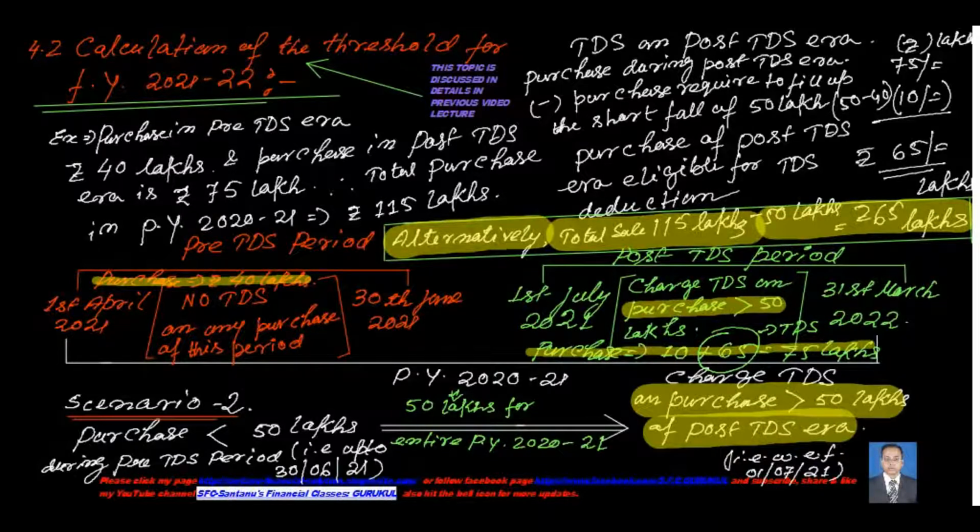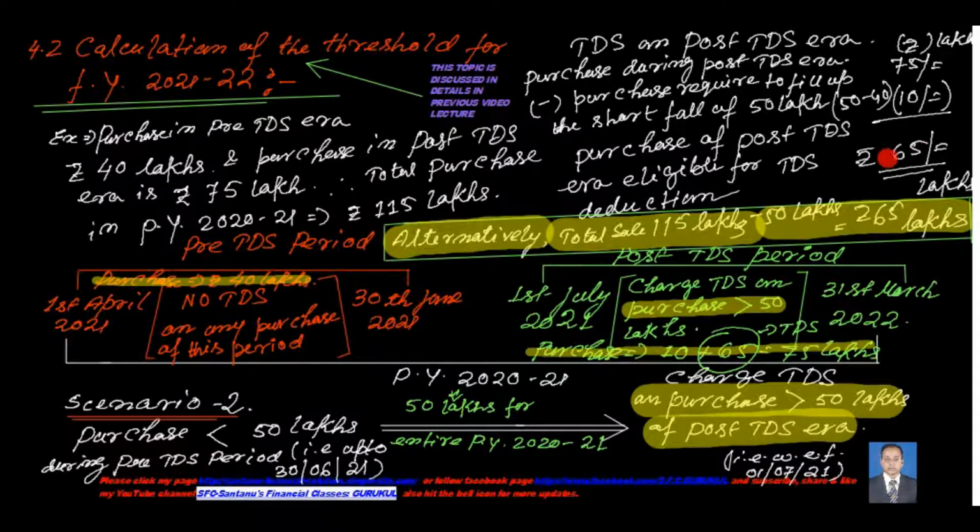Now the purchase during the post-TDS era is 75 lakhs. From that 75 lakhs you will have to deduct the purchase required to fill up the shortfall of 50 lakhs, because in the pre-TDS era the purchase is not more than or equal to 50 lakhs, it is less than 50 lakhs. So how much less is this? That is 10 lakhs. 50 lakhs minus 40 lakhs, so 10 lakhs is the difference. 10 lakhs is your gap, you're yet to reach your threshold limit in the pre-TDS era. So that shortfall of 10 lakhs from the threshold limit will be made up from the purchase of the post-TDS era. So first the 10 lakhs will be subtracted from the 75 lakhs.